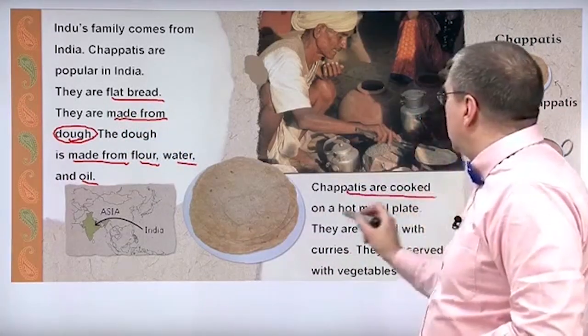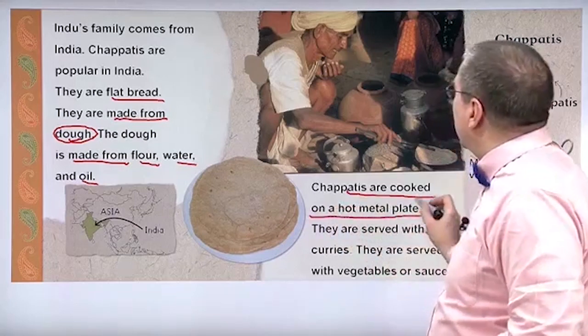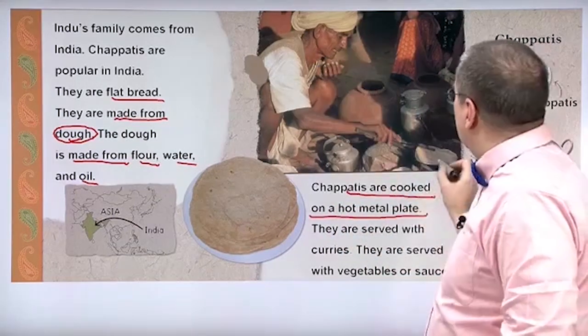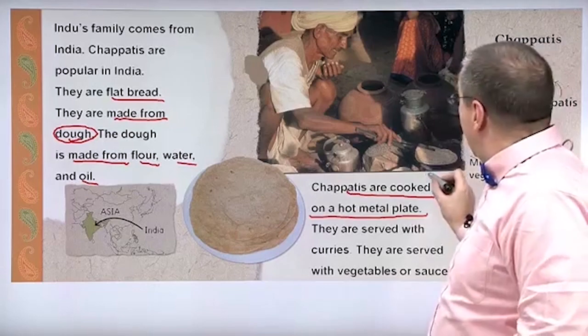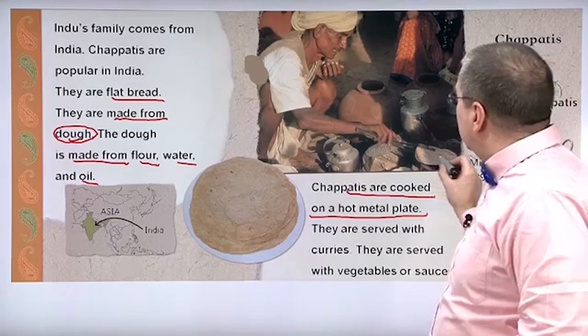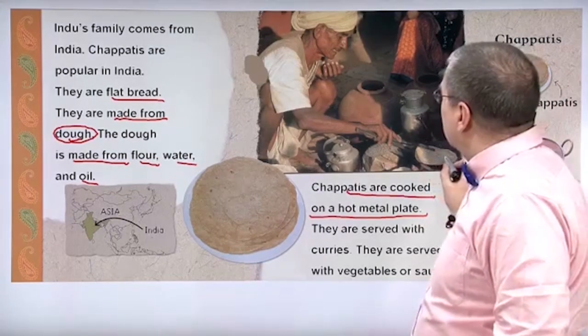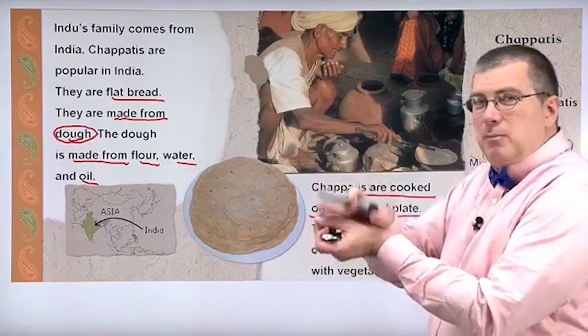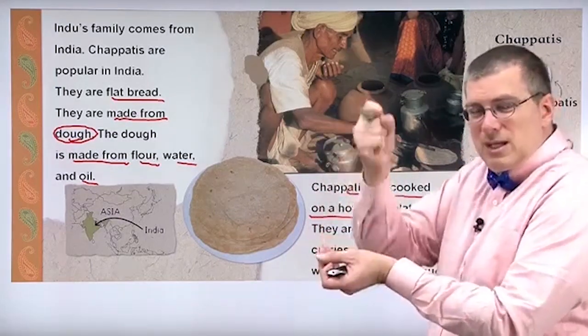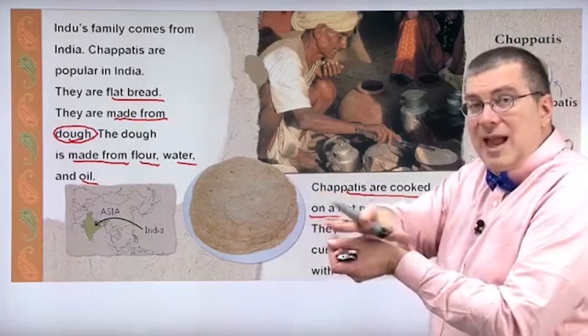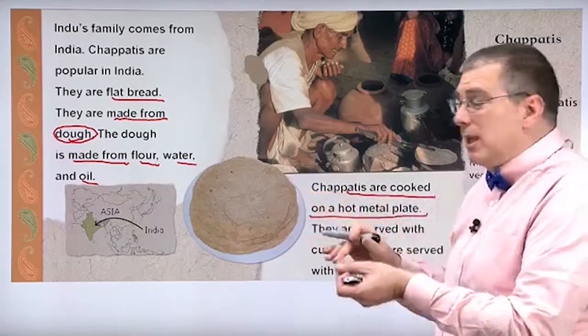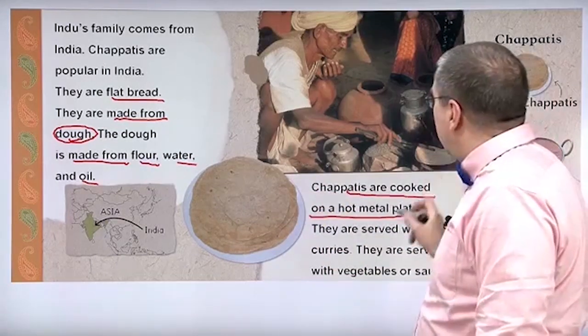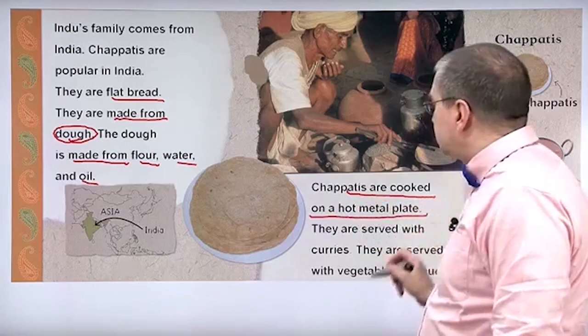Chapatis are cooked on a hot metal plate. That's what this man is doing here. He has a hot metal plate over a fire, and he's cooking the chapatis, right? He took the dough and he pressed it. He pushed it down, made a flat, round shape, and now he's cooking it on a hot metal plate.